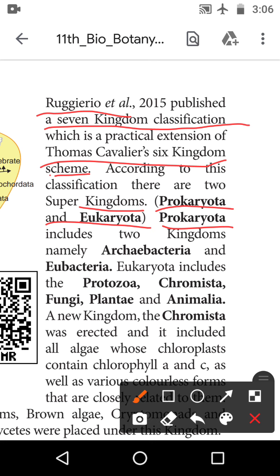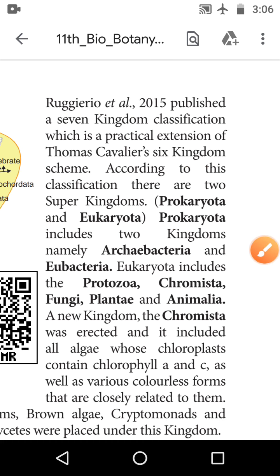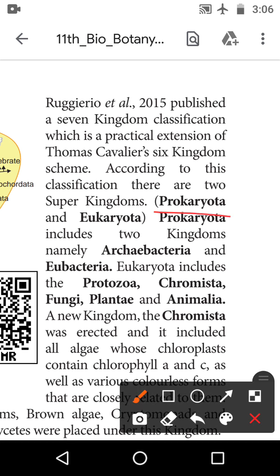Then what is meant by eukaryotes? Eukaryotes means well developed nucleus, so it is after nucleus development organisms. These are the two super kingdoms.